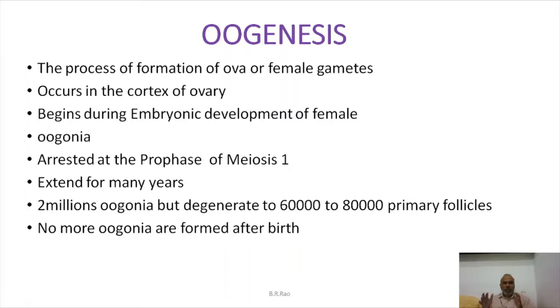And the oogonia, those egg mother cells which are formed during embryonic stages, are the oogonia forever. What I mean is, no new oogonia are formed after birth. After the birth of a female individual, no new oogonia are formed. Oogonia are formed already in the embryonic stages itself. That's very, very interesting to know.